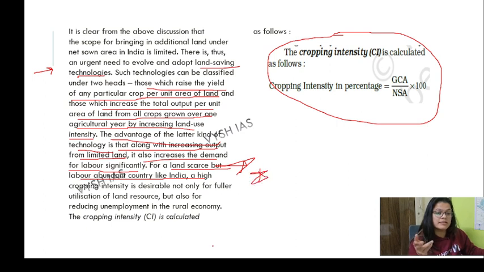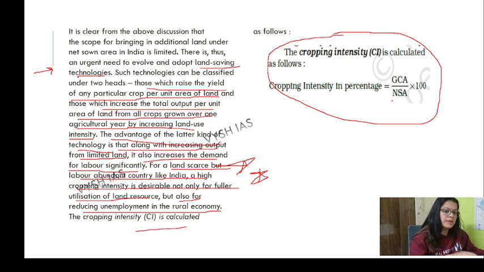In a land-scarce, labor-intensive country like India, a high cropping intensity is desirable not only for fuller utilization of land resources but also for increased employment in the rural areas. We have talked about it. Okay, this is very important. Net sown area. Okay, net sown area.